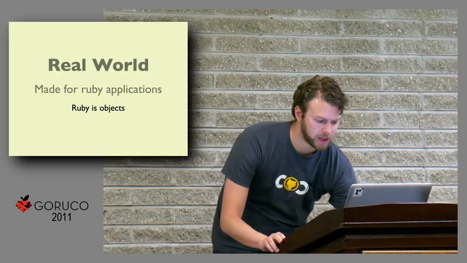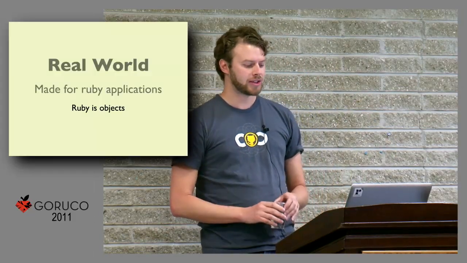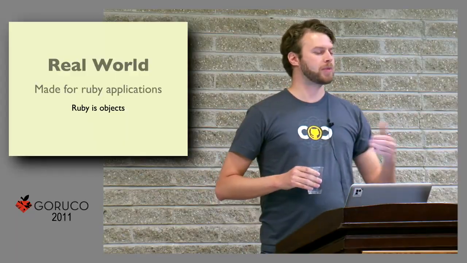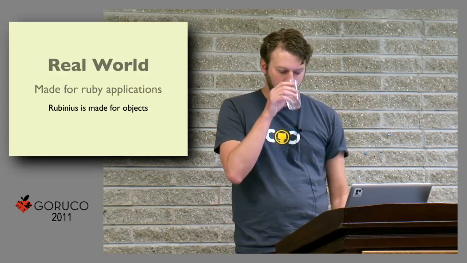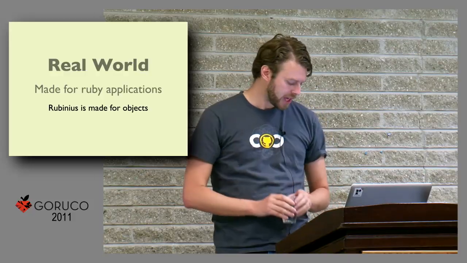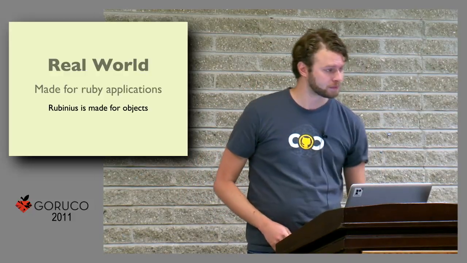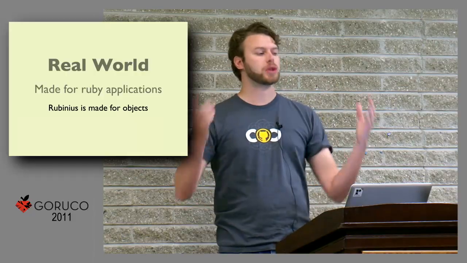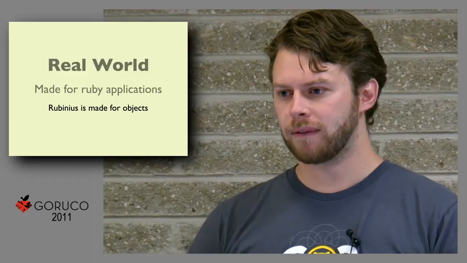And a big part of Ruby, obviously, is objects. Everything is an object, right? So we need to be well optimized for working with objects as much as possible. And Rubinius itself, because we write so much of the system in Ruby, uses a huge amount of objects. Let me give you an example. Rubinius right now uses probably 4 or 5 times the amount of memory when you start it up than MRI.